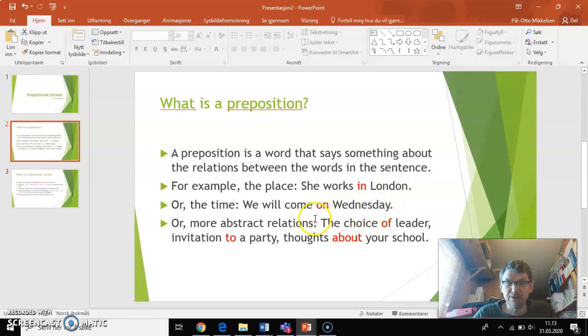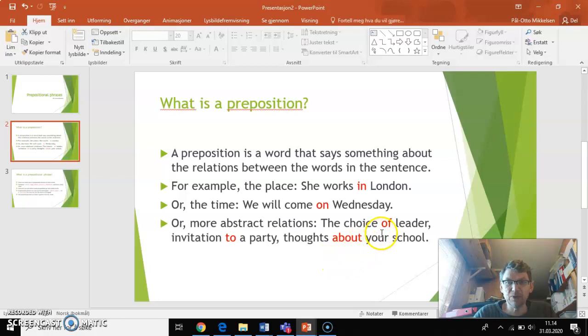So two different prepositions. Or more abstract relations, the choice of leader. This is not the time and it's not place, but it's more abstract. We can't say that it's time or place, but it's something else. Invitation to a party, thoughts about your school.